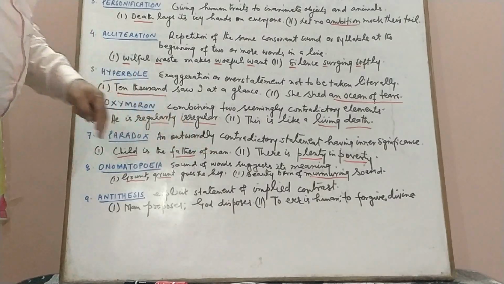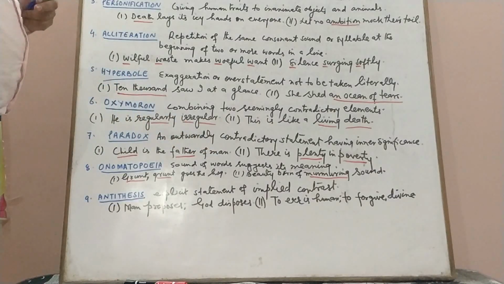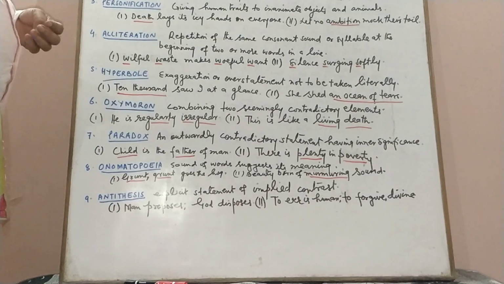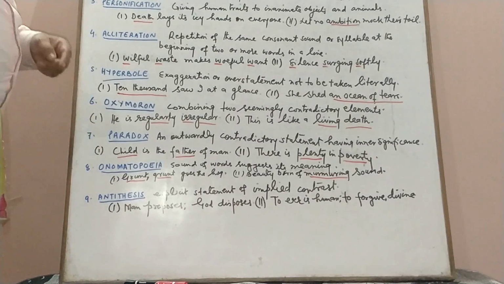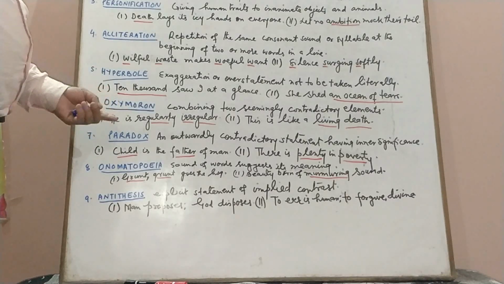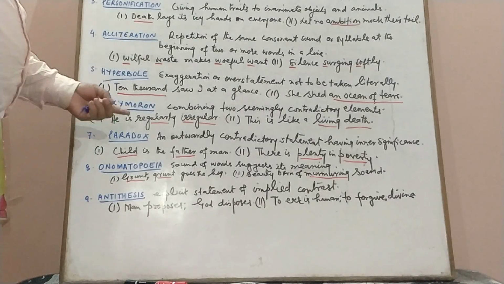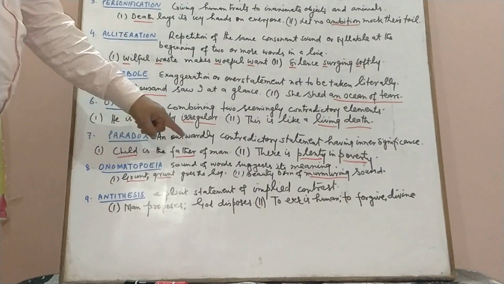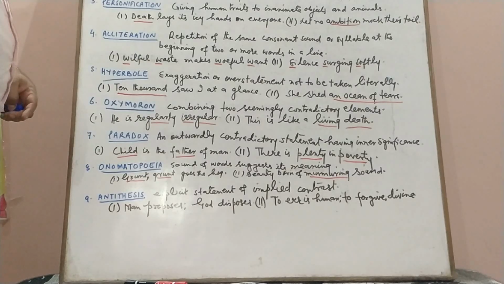Now, how can a child be the father of a man? So outwardly, it seems to be contradictory. But what we mean to say is that whatever habits, whatever traits a child has will last throughout his life. Child is the father of man. So this is the example of paradox.